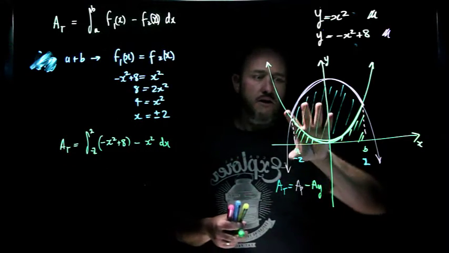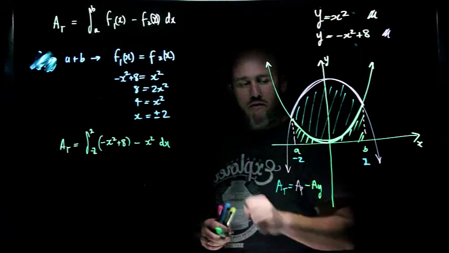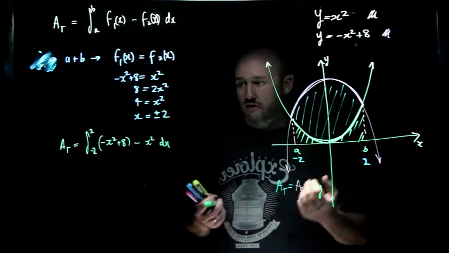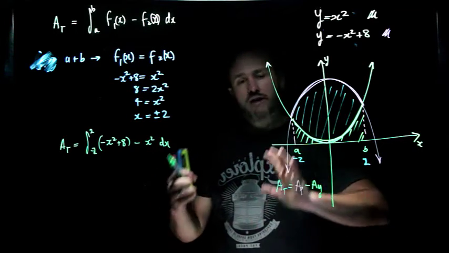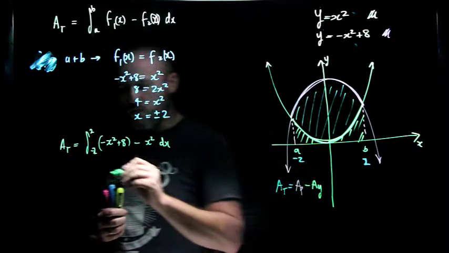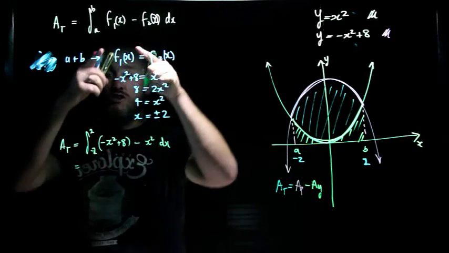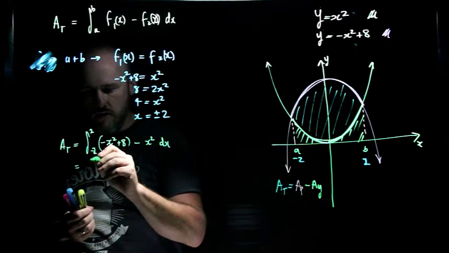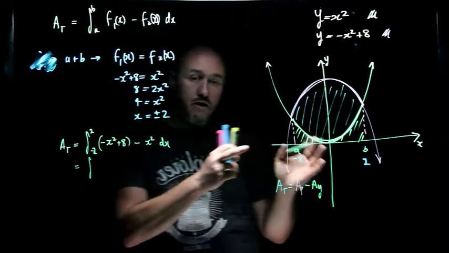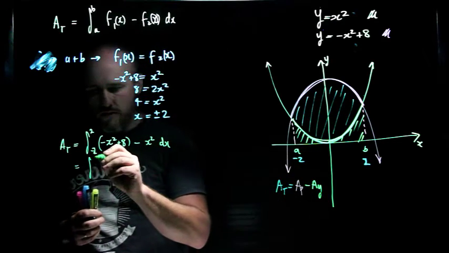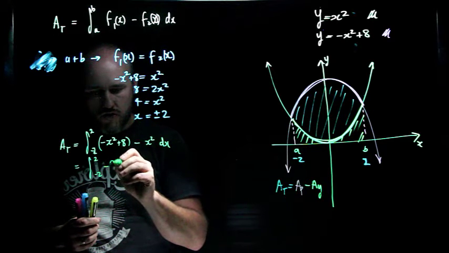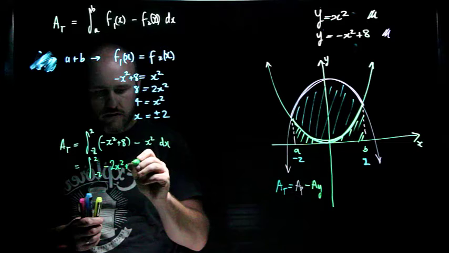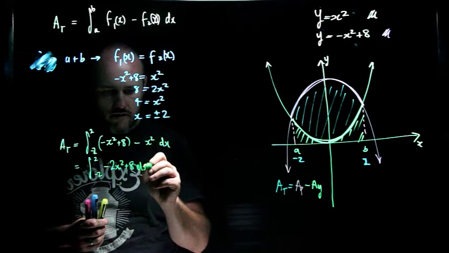Now I could find the pink area as area 1 and then the yellow area as area 2 and subtract. That would work perfectly well, but it is an extra stage of working. So what I'm going to do is just do the subtraction in the initial integration, and in this case, because the functions are both quadratics, it actually simplifies it out a little bit. 2 and negative 2 of negative 2x squared plus 8 dx.